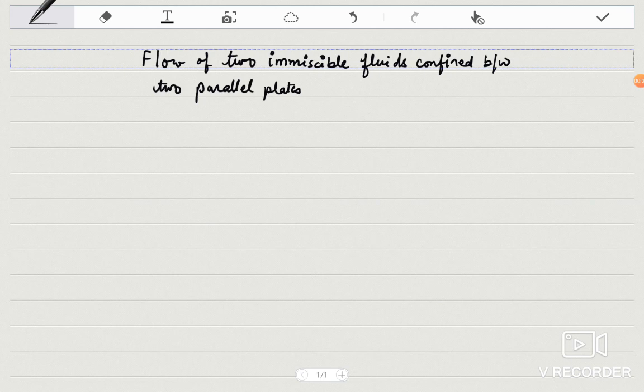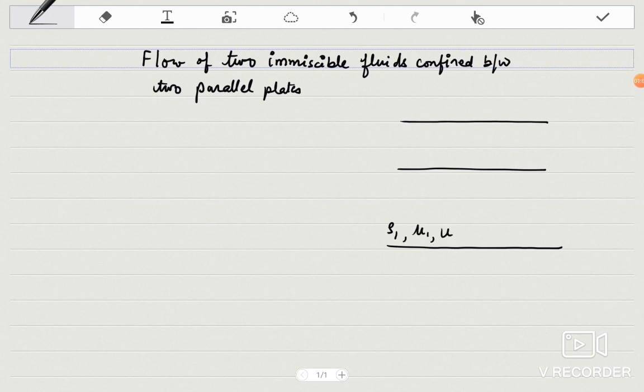Now in this situation you are having two fluids. These fluids are overlying each other. You may say that these are the two fluids. This fluid is of density ρ1, viscosity μ1 and velocity profile given by u1. This is one fluid, and this is another fluid overlying this fluid. Here the density is say ρ2, viscosity μ2 and velocity is denoted by u2.